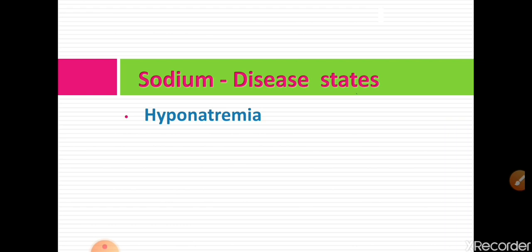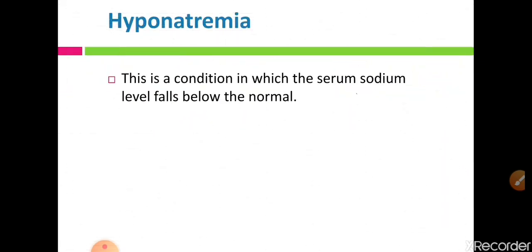Let us see both terminologies. First, hyponatremia. This is a condition in which the serum sodium level falls below normal.